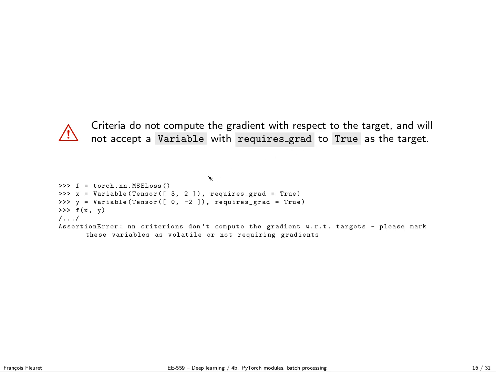So for instance, here I define two tensors, stating that I will need the gradient for both. If I send it through MSE loss, I get the following error. It doesn't compute the gradient with respect to the target. If you really need it, you have to rewrite it from scratch. So you could say x minus y dot pow 2 dot sum dot mean, sorry, and you would get basically the same stuff.